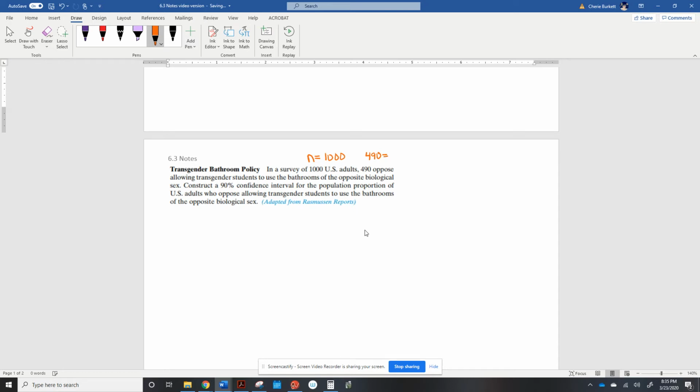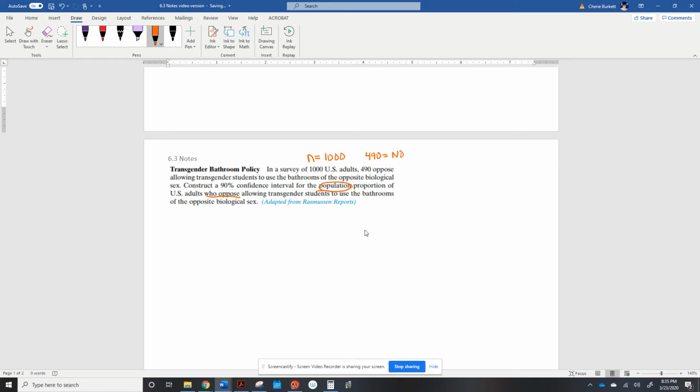490 basically said no. And since that's what they're going to, I think that's probably what they're going to ask us for. Construct a 90% confidence interval for the population proportion of US adults who oppose. That's what they want to know. They want to know who said no. How many of the entire population?